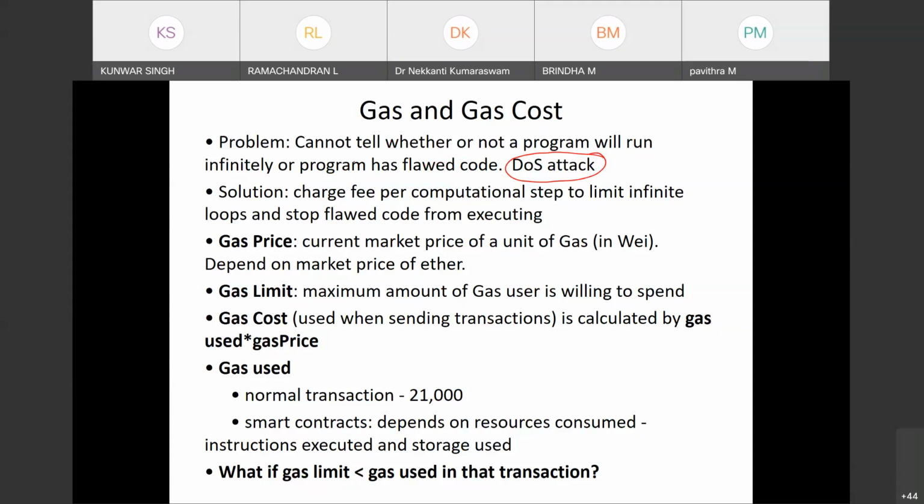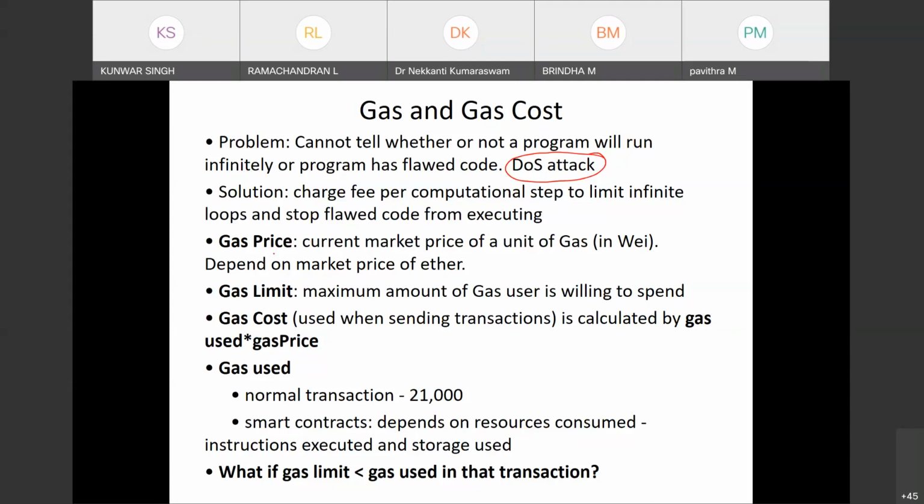So for that, what they have given is gas cost. The idea is they are charging a fee for each computational step. If you want to run that code, you have to pay the gas, to limit infinite loops and stop flawed code from executing. If the code is infinite, then he has to pay infinite gas, basically infinite money. That will not be possible, so they may not be interested. So this is the idea.